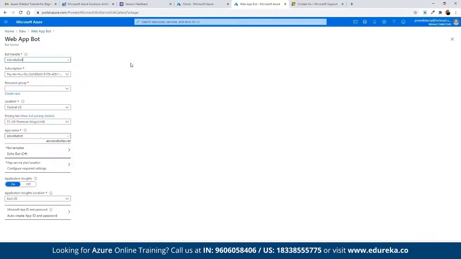And then we can define the resource group. A resource group is the same concept as tags. Maybe we have tags, and in the same way we have placement groups there. Same way we have the resource group here. If you're working on a specific application, we can choose the resource group in case we have any. In case we don't have any, then we can click on create new and create a new resource group. For example, suppose this is going to be a part of the Edureka app.